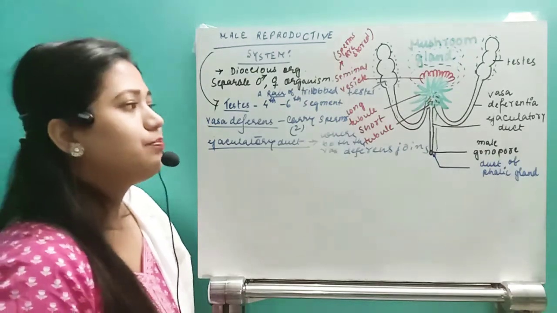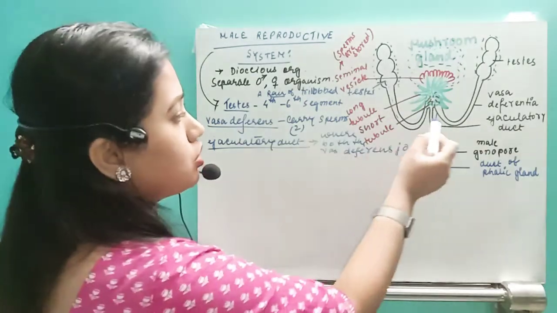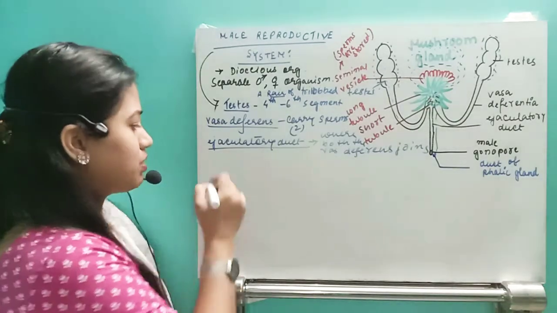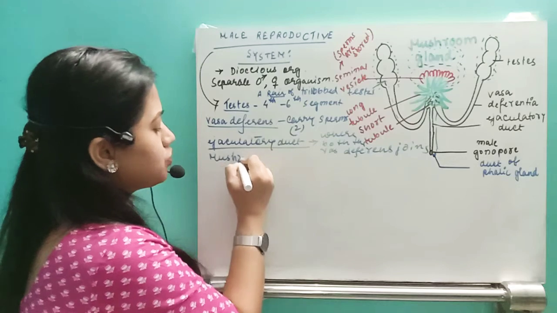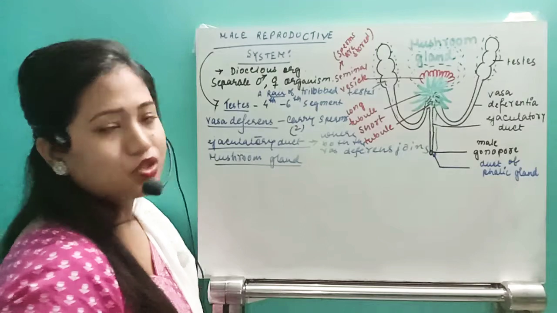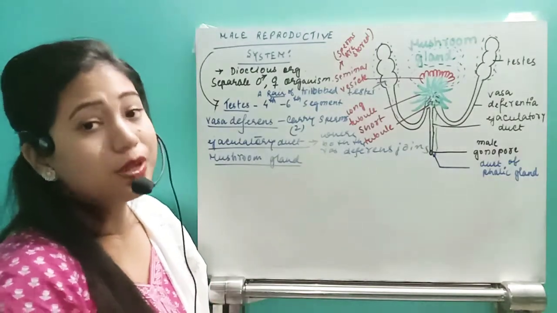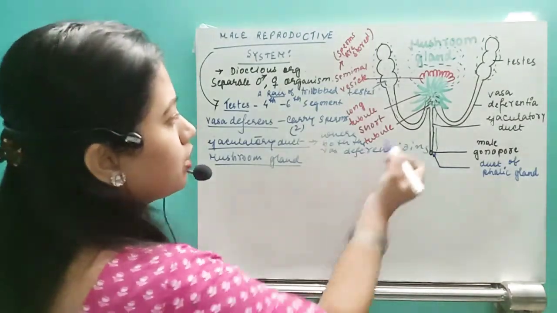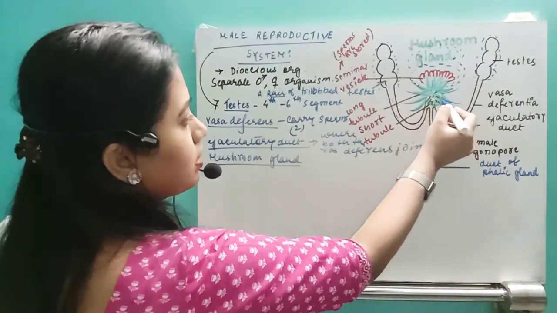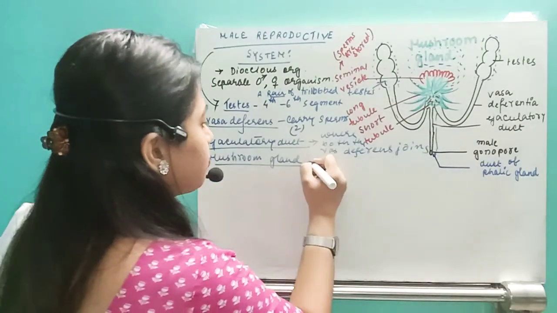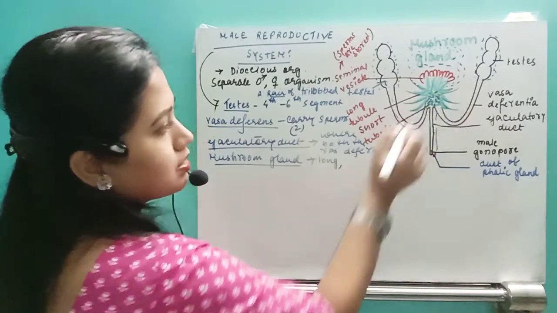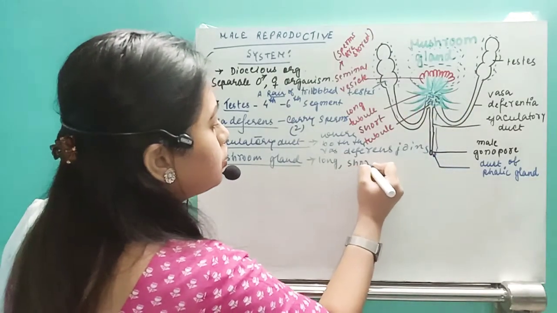Then in that same junction where both the vas deferens come together, one gland is present. What is that gland called? This is known as the mushroom gland. Remember this is called the mushroom gland. The mushroom gland has 3 parts. First of all, they have long tubules on the periphery. Then in the center, they have the short tubules.